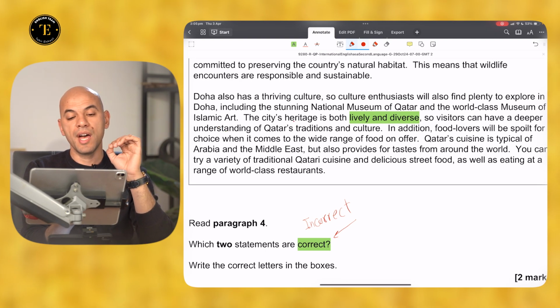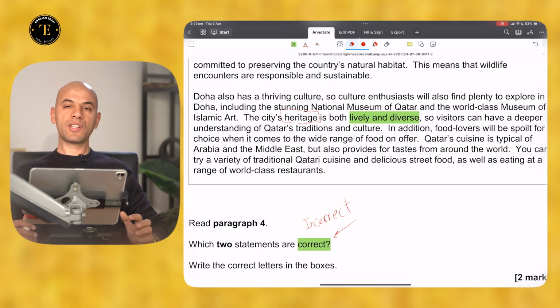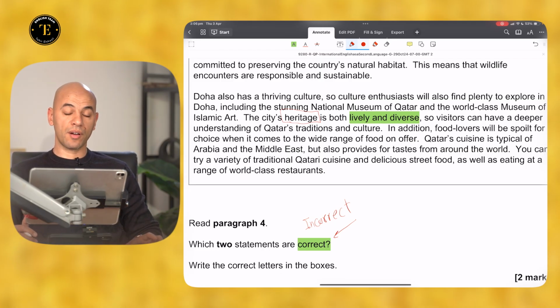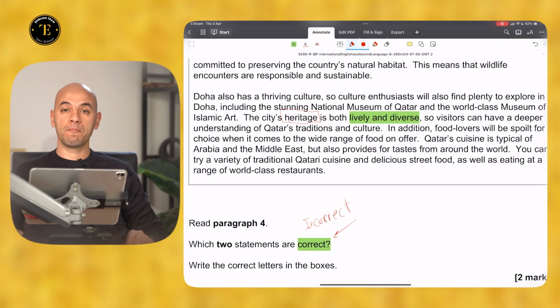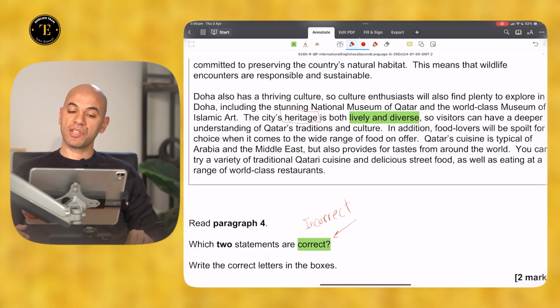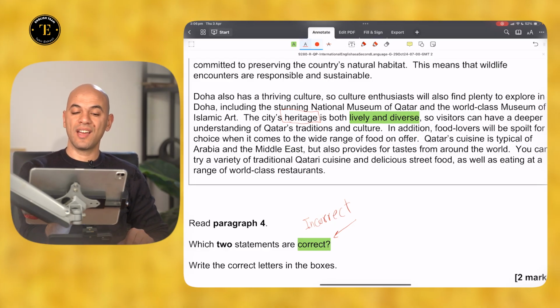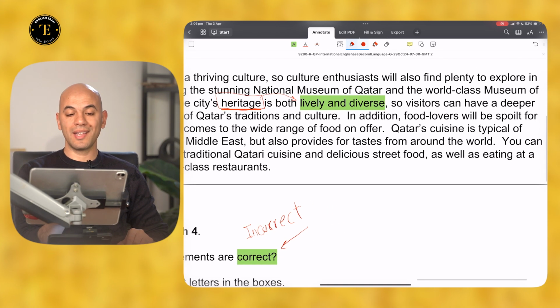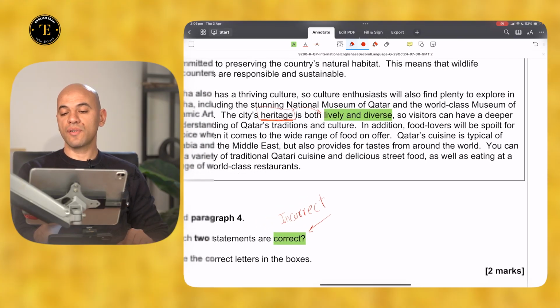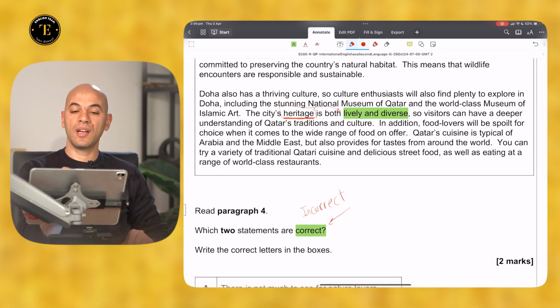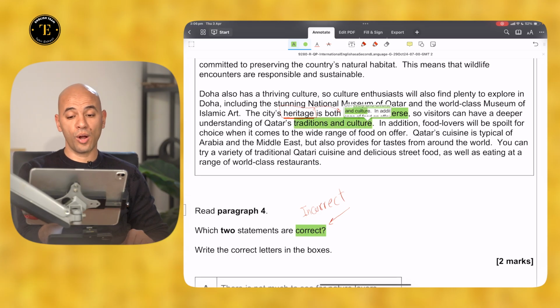Interesting. The city's heritage, that's what we call in Arabic al-mawruth al-thaqafi, what we have inherited from our ancestors in terms of culture, in terms of monuments, is both lively and diverse. So we're talking about the heritage here. That is the target noun that is defined as lively and diverse. So visitors can have a deeper understanding of Qatar's traditions and culture.